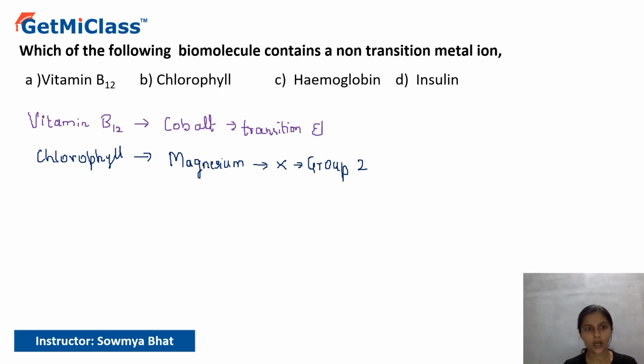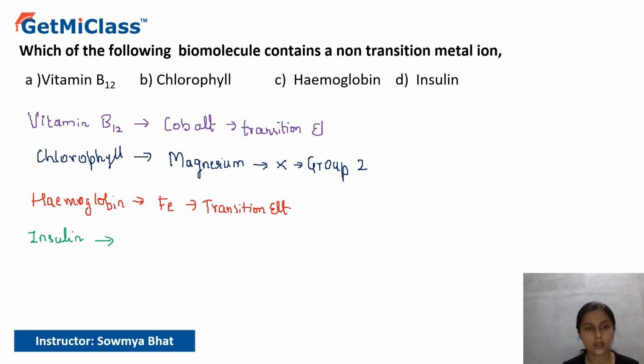And the third option we have here is hemoglobin. We all know that hemoglobin has the element iron, which is again a transition element. And the last option we have here is insulin. Insulin is responsible for the maintenance of blood glucose level, and it contains the metal atom zinc. It is again a transition element.